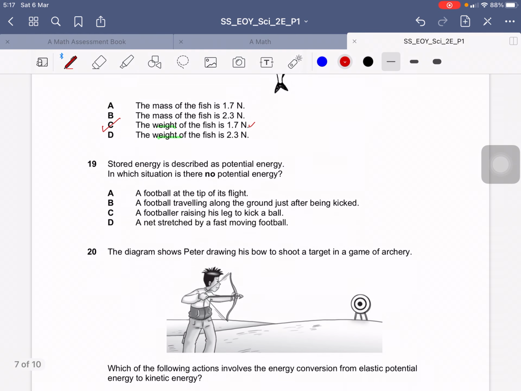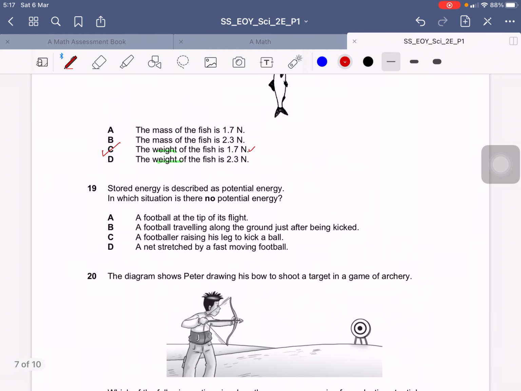Okay, number 19. Stored energy is described as potential energy. Now, potential energy is dependent on, of course, the easiest way to illustrate it is depending on the position. So anything that is, we take this as level 0, where potential energy is 0. Okay, so here if I say PE is 0, anything that's higher, higher ground, the PE will increase.